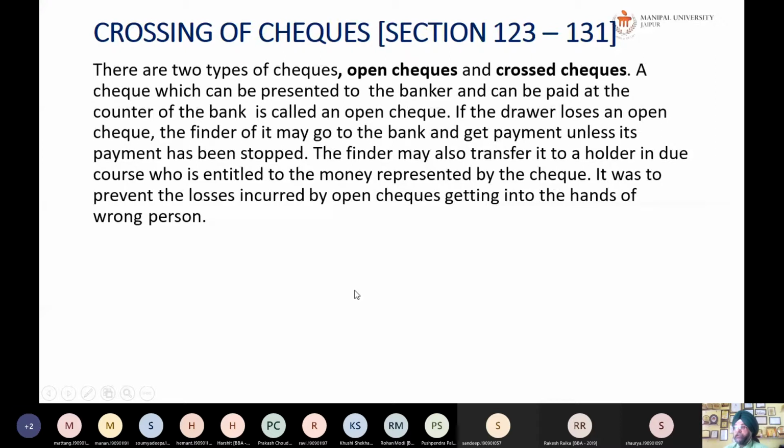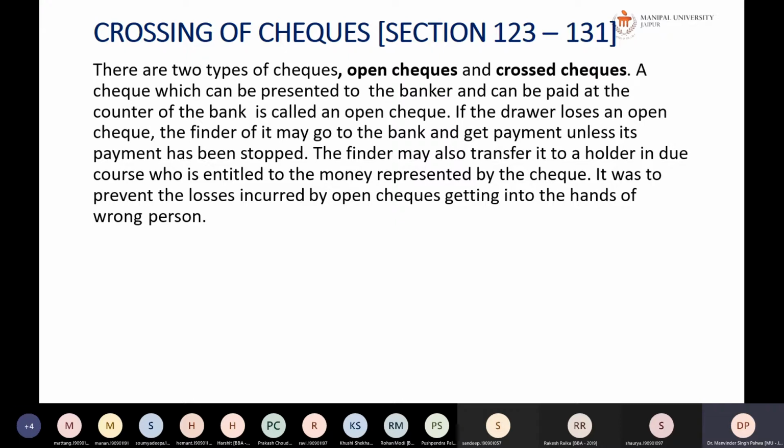There are two types of checks. One is an open check and another is called a crossed check. A check which can be presented to the banker and paid at the counter of the bank is called an open check. You might have heard of counter payment of checks. It is related to the open check, which is paid at the counter to the bearer. If the drawer loses an open check, the finder of it may go to the bank and get the payment unless its payment has been stopped. So it is very, very dangerous to have open checks.